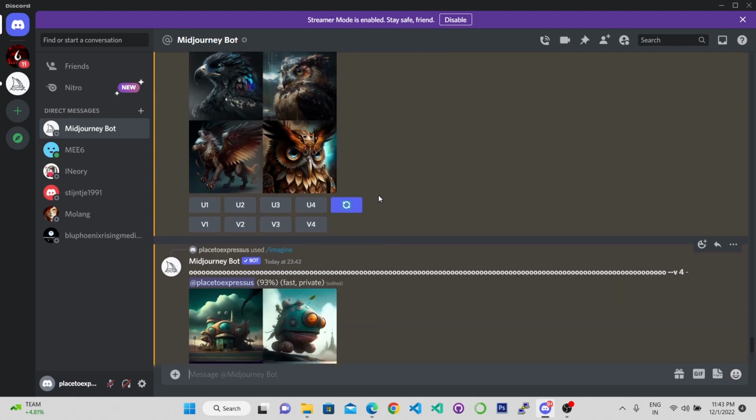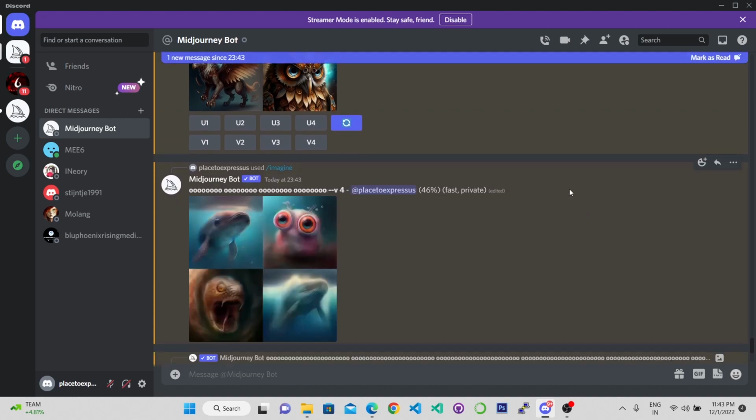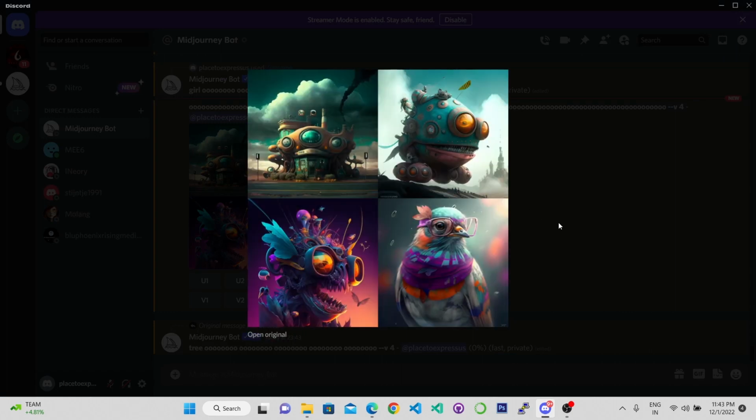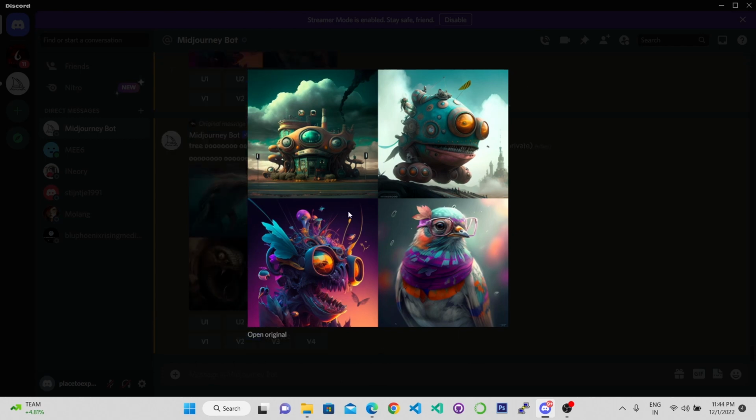So I just put a long string of O's, as you can see here, and now you see something entirely different. This is a colorful monster, right? Big round eyes again. The teeth look like a sea creature pattern, maybe some shark or something, but it is different.